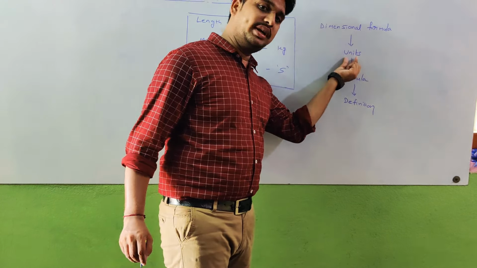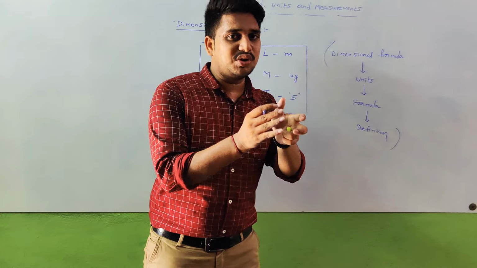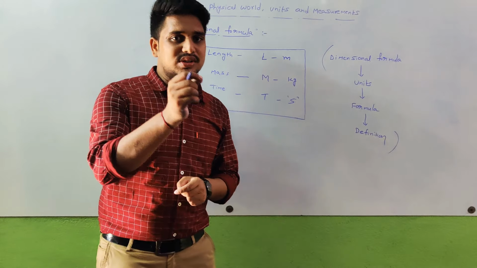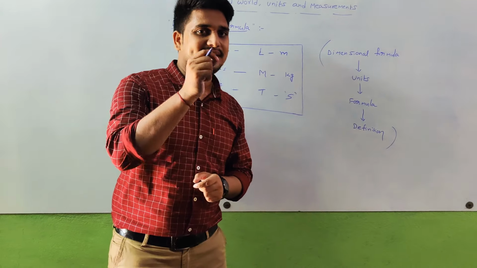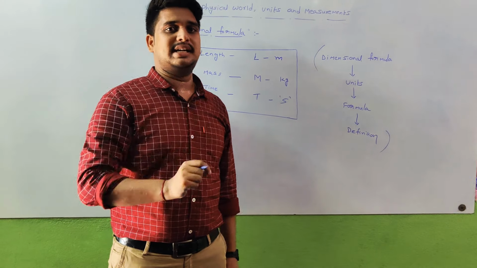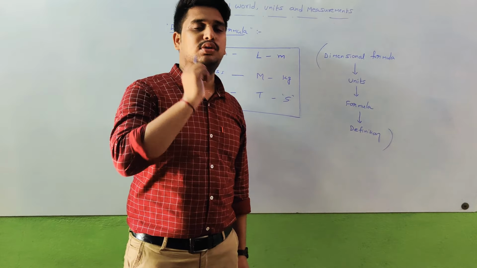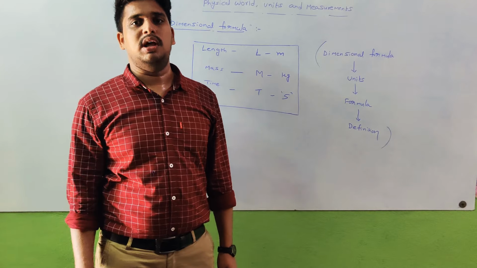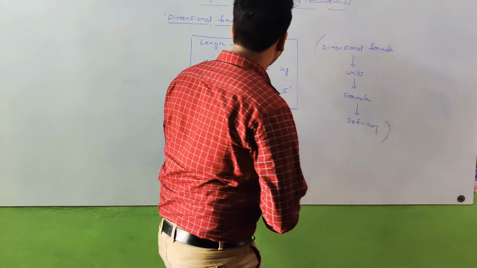Do all physical quantities have units? No, some physical quantities have no units. Those physical quantities we can't express in dimensional formulas. The dimensional formula must contain units, then only is it possible to write it.